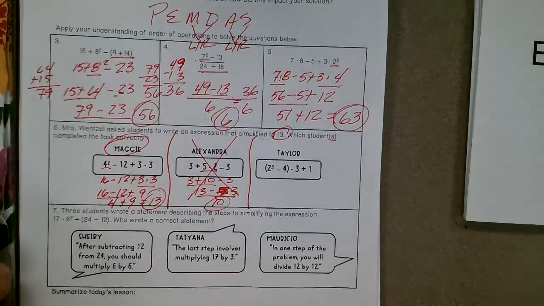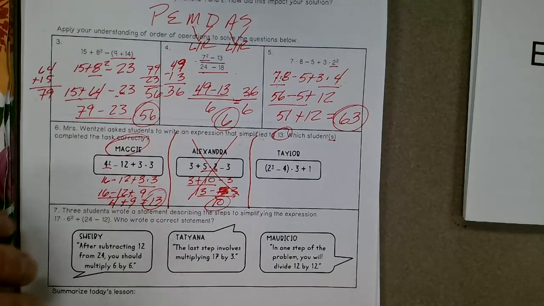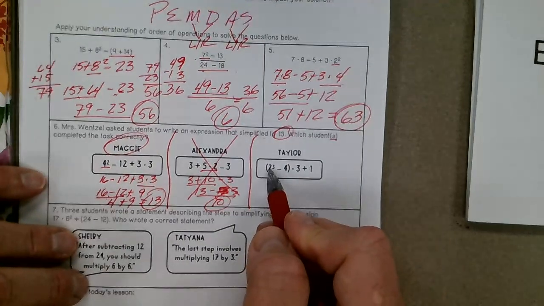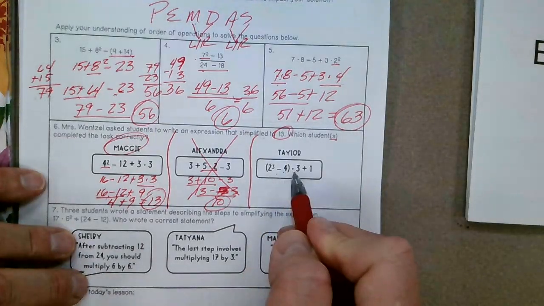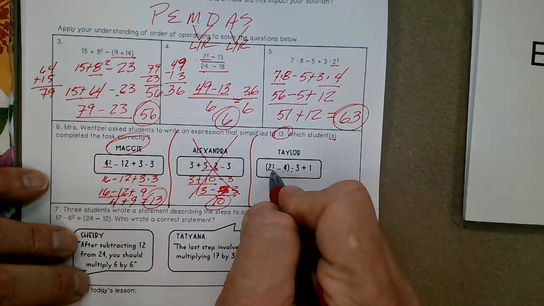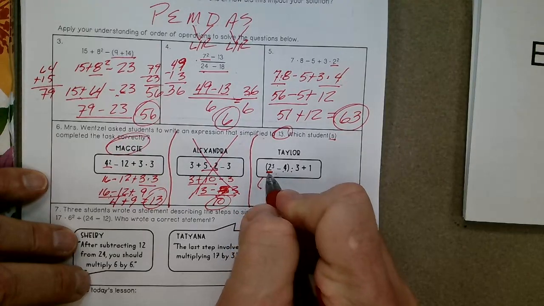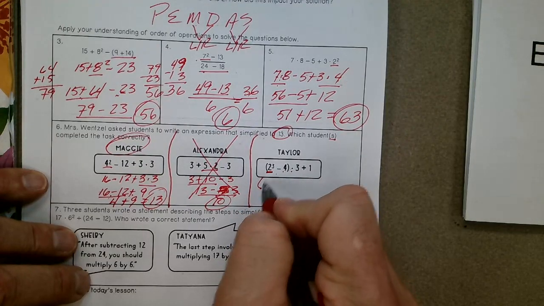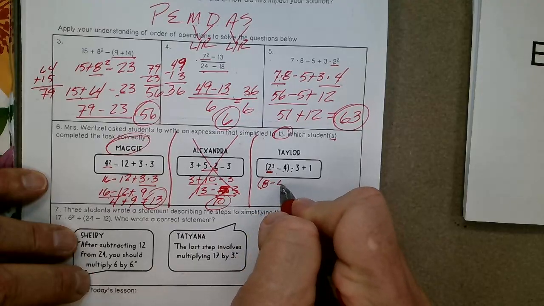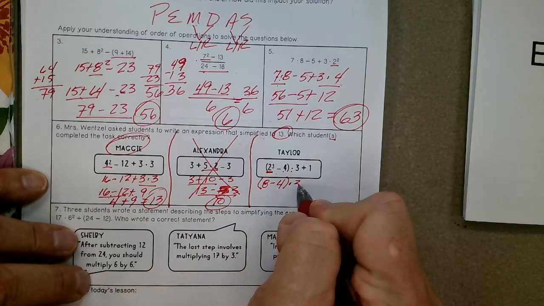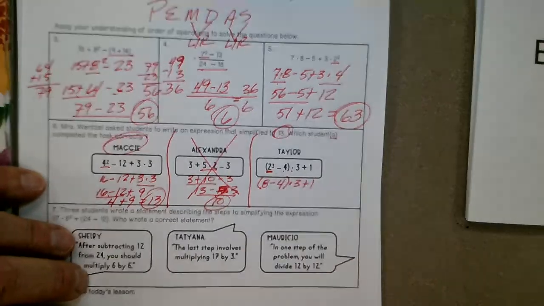All right, let's take a look at Taylor. Taylor has an expression here of 2 to the third power minus 4 times 3 plus 1. Let's get rid of this parenthesis. 2 times 2 is 4. 4 times 2 is 8. 8 minus 4 times 3 plus 1.